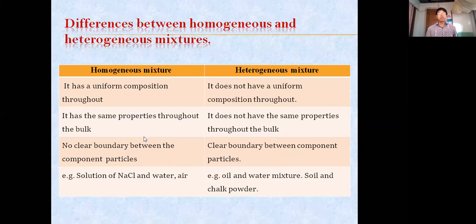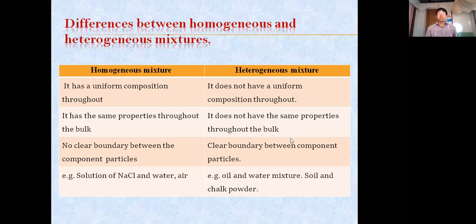An example is given here. Solutions of NaCl and water, it is a homogeneous mixture. And even air, or the atmosphere surrounding us, is also a mixture and it is a homogeneous mixture, because the constituents, like carbon dioxide, oxygen, nitrogen, all combine to form the atmosphere. There is no clear boundary in the air. It combines uniformly, where there is no clear boundary between the particles, between the oxygen, nitrogen, or carbon dioxide. So it is a homogeneous mixture.